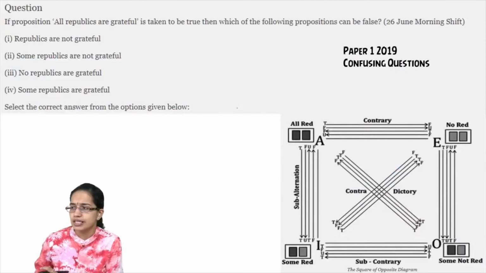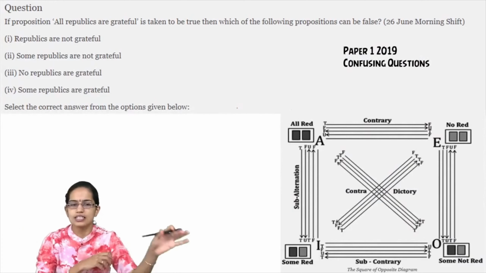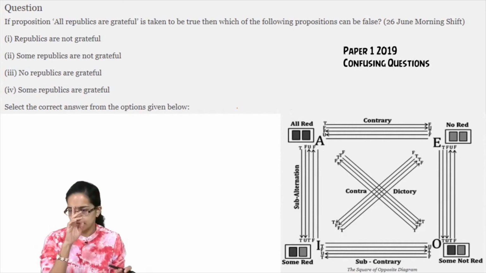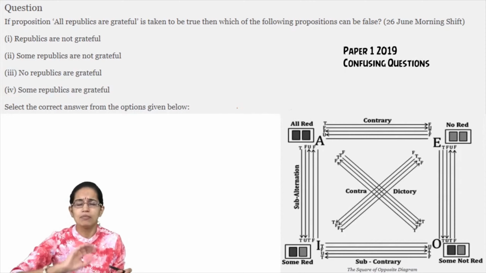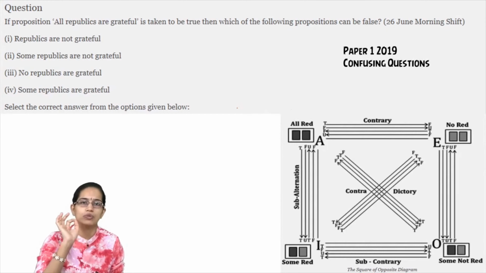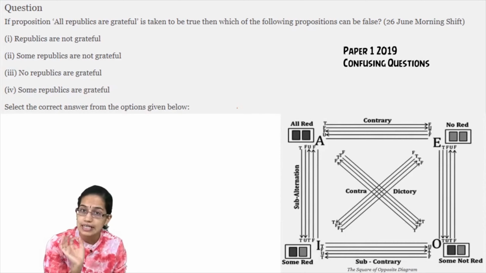That was it. The next are the questions from the square of opposition. And as I always say, remember this diagram, make this diagram by heart, and there is no reason that you would have the questions on square of opposition incorrect.